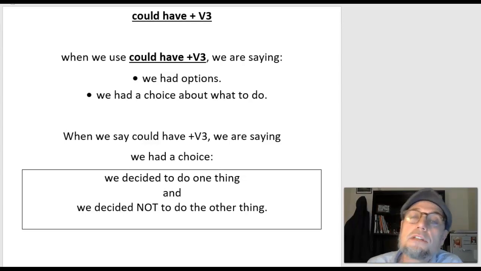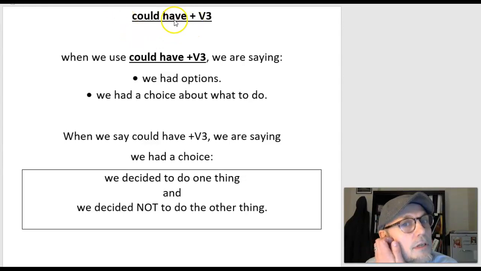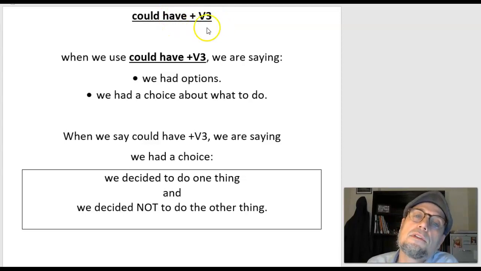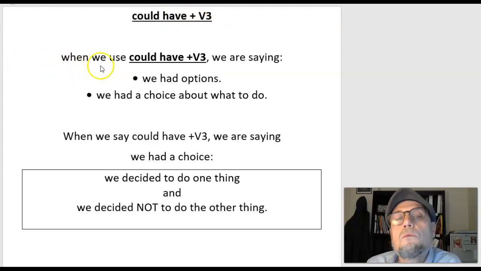So now let's talk about using could have for choices or options that we had in the past and we chose not to do. So here again we use could have with the V3, with the past participle. And when we use could have with the V3, here's what we are saying.